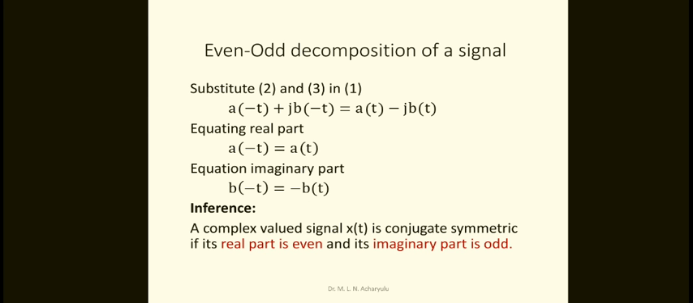So the inference here is that the complex valued signal x of t is conjugate symmetric if its real part is even and the imaginary part is odd. Generally, for example, if e power jx is there, we write cos x plus j sin x. So the even function indicates the cosine and the odd function indicates the sine. So the complex valued signal x of t is conjugate symmetric if its real part is even and its imaginary part is odd.